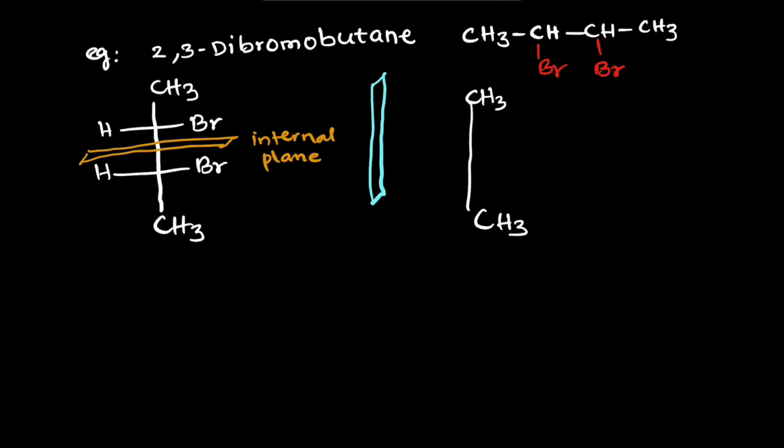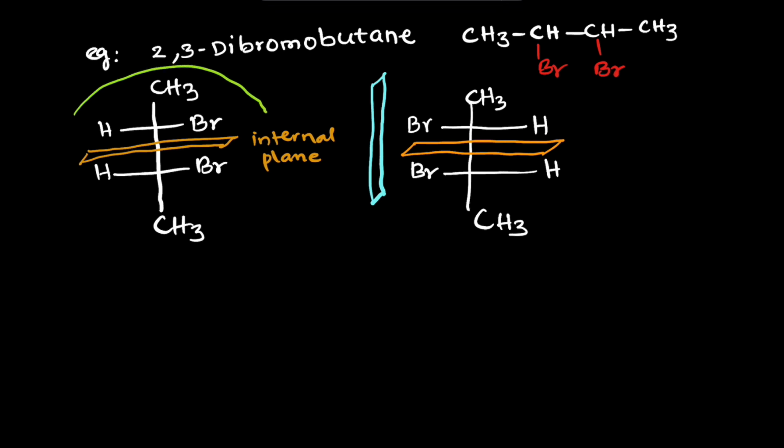Its mirror image is written exactly: the bromines are mirror images, hydrogens are mirror images, methyl groups are mirror images. So in this also, what is there? An internal plane of symmetry is present. Now the first half of the molecule rotates right side 10 degrees, and the other half of the molecule rotates minus 10 degrees. So minus 10 degrees and plus 10 degrees mutually cancel and the total rotation is 0.